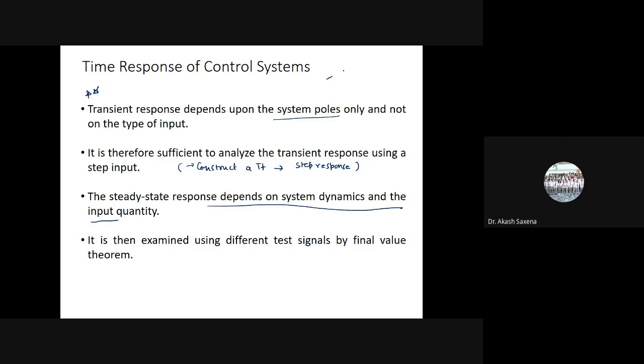So from this slide, I give two pieces of information. The time response analysis can be divided into two parts. First is steady state analysis, which entirely depends on the input of the system. And second part is transient analysis that depends on the system poles. That's why we are not very much bothered about the size of input, type of inputs.